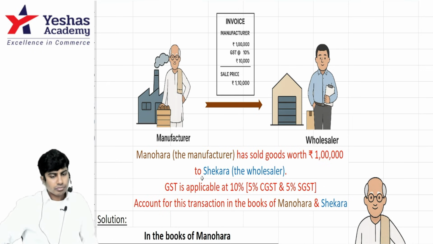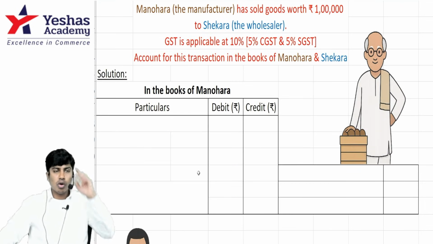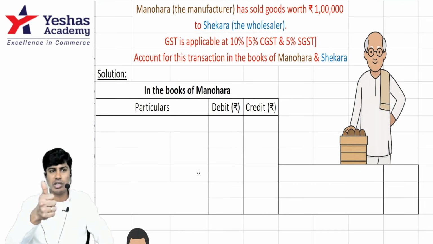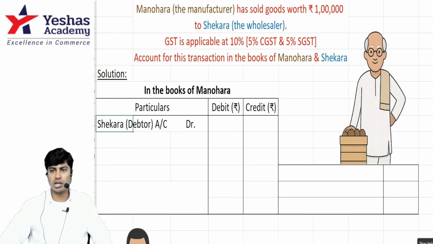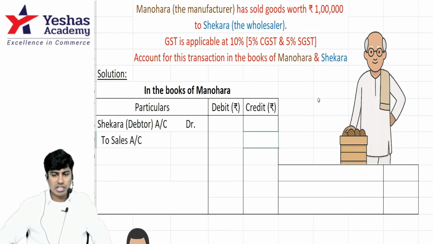Now, focus. We'll first see the journal entry from Manohar's perspective. Manohar is the seller. Am I right? He's selling goods. What is your usual journal entry? Debtor account debit to sales. Who's the debtor here? The debtor here is Shekhar. I'll write Shekhar, the debtor account, debit. Credit sales. What is the value of the goods sold? 1 lakh. I will credit 1 lakh.